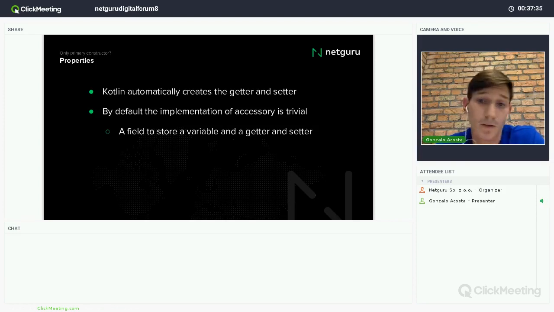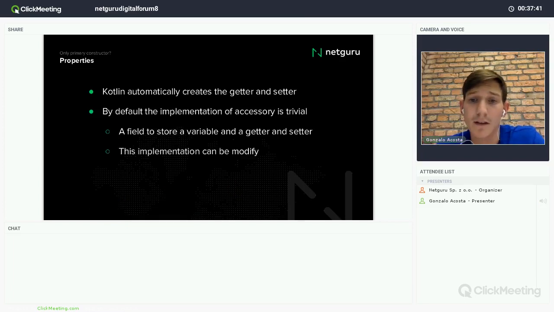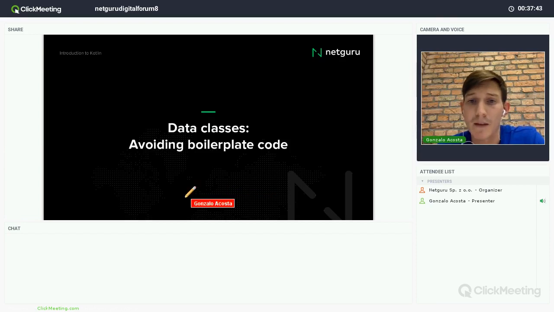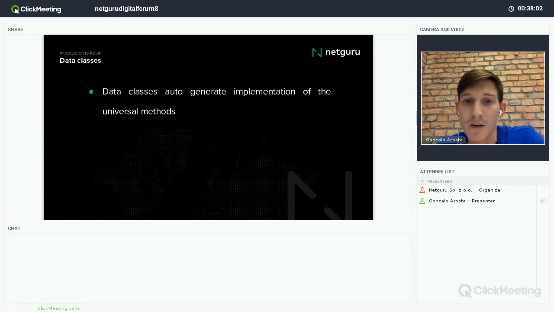I will create a field to store a variable, and a getter and setter. Like I said, the implementation can be modified. And then we have data classes, which are basically to avoid what I was talking about at the beginning, all the boilerplate code. For example, toString, hashCode, and others that we will learn about right now.